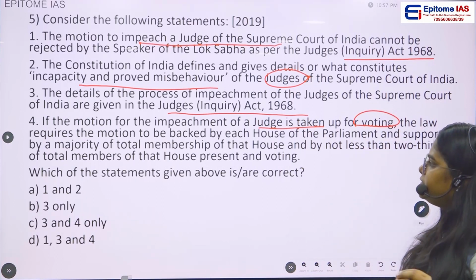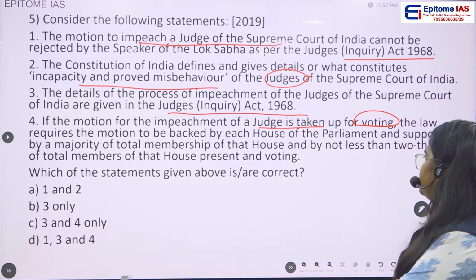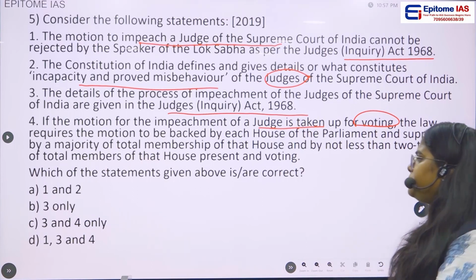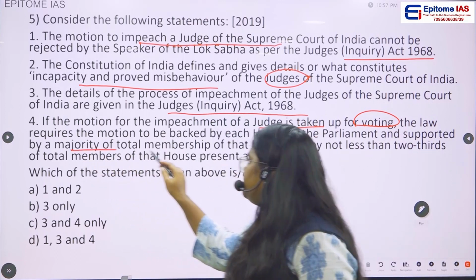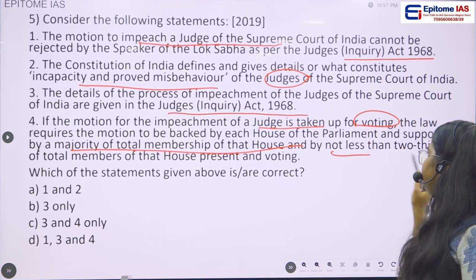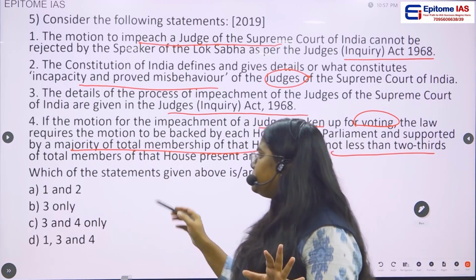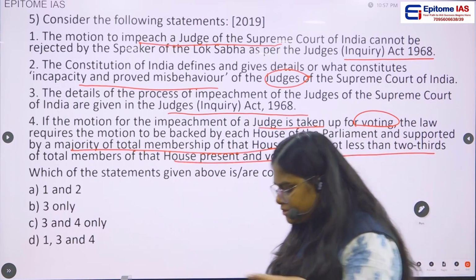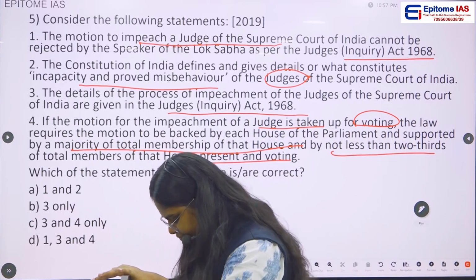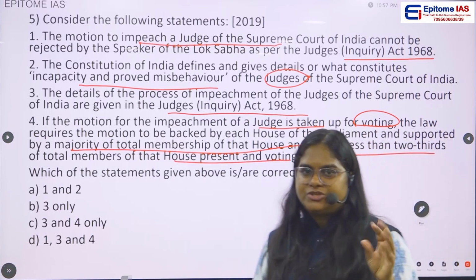if the motion for the impeachment of a judge is taken up for voting, the law requires the motion to be backed by each house of the parliament and supported by the majority of the total membership of the house, not less than two-thirds of members present and voting. Okay, so they are talking about the impeachment of the judges of Supreme Court.